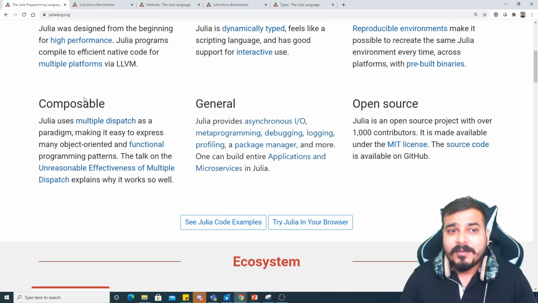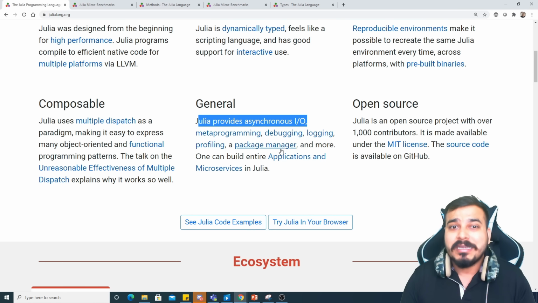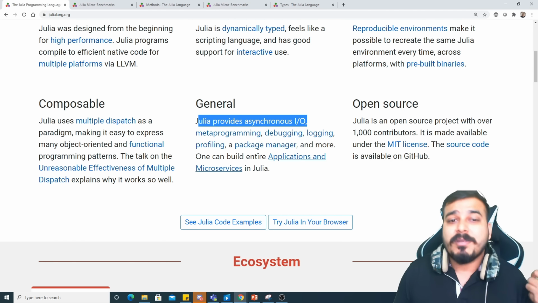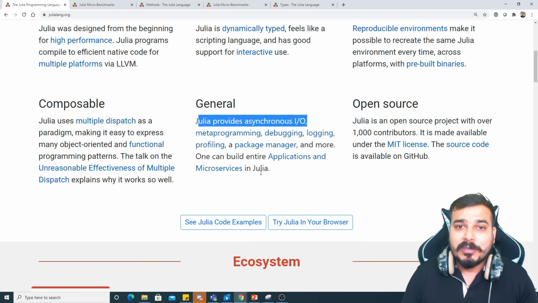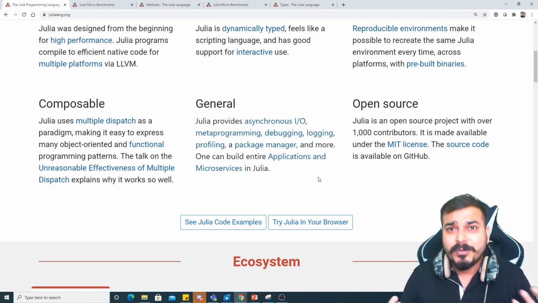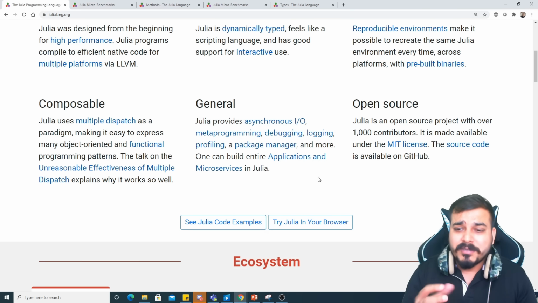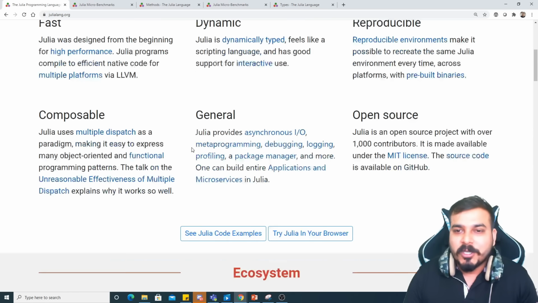Then you also have properties like composable and general. It provides asynchronous IO, metaprogramming, debugging, logging, profiling, a package manager, and you can build an entire application of microservices in Julia. This is what we are looking at, because in Python we are also able to do that. On top of Python's properties, we are trying to add some good properties of high performance.